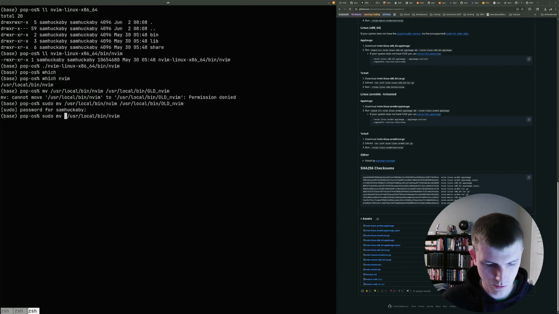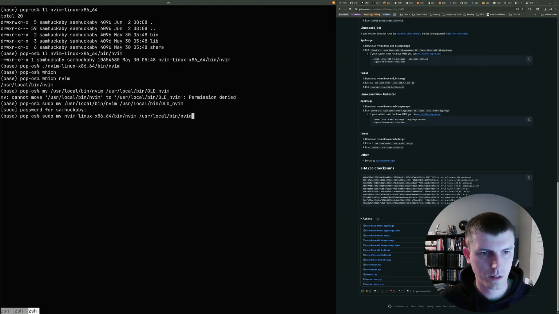And then I want to move nvim linux bin nvim into nvim. Whoops. So sudo move the new neovim into the local bin. Do that.